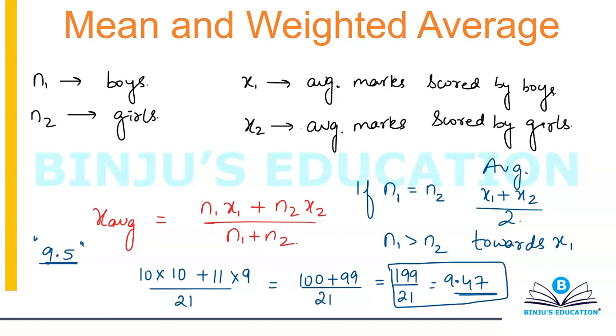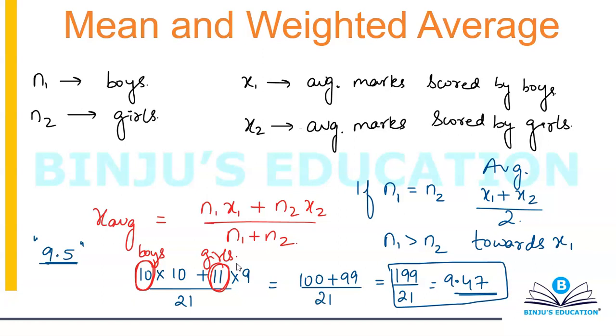What I'm basically changing is, don't get confused, these values. This is N1, this is N2. This represents the number of boys and this represents the number of girls. If you keep the number of boys and number of girls equal, your average will exactly be in the middle of x1 and x2. If n1 is greater, your average will be more towards x1. If n2 is greater, then your average will be more towards x2.